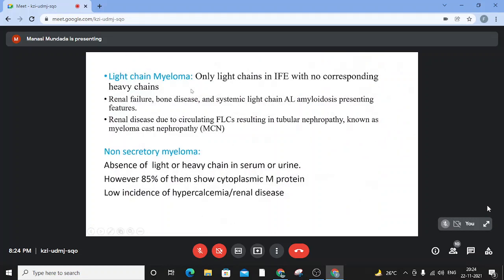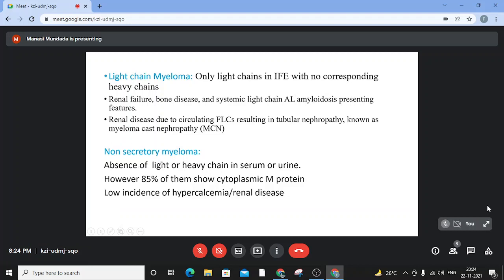Light chain myelomas are when only light chains are seen in immunofixation studies with no corresponding heavy chains. The significance of a light chain myeloma is, as we had seen in the nephron cartoon, these light chains are very toxic to the kidney. So they generally present with renal failure. Bone disease and systemic light chain depositions can also be seen, and they are very prone to cause this tubular nephropathy, or the myeloma kidney. So it is important to identify these light chain myelomas. In these cases, the immunofixation studies might not show any of the heavy chain bands, but light chains will be there.